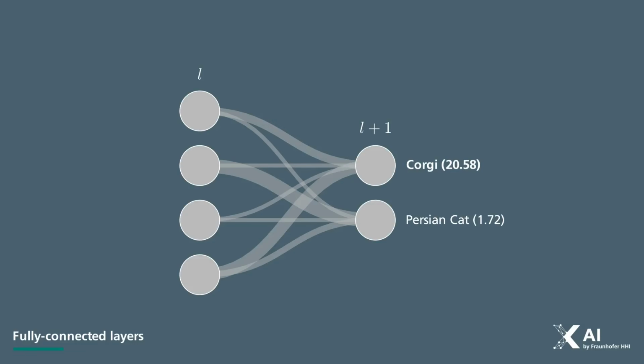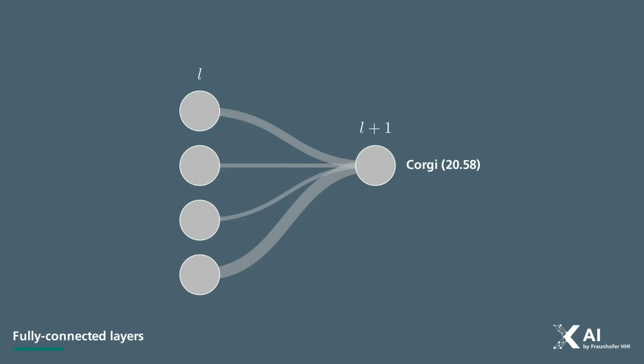Our goal is to share the Corgi neuron's relevance among the neurons in the previous layer based on how much each contributed to its activation. But how do we measure a single neuron's contribution? We can start by looking at the connection between them. The activation of the neuron multiplied by the weight of its connection to the Corgi neuron. This gives us a contribution score denoted as z_jk. On its own, this absolute number doesn't mean much.